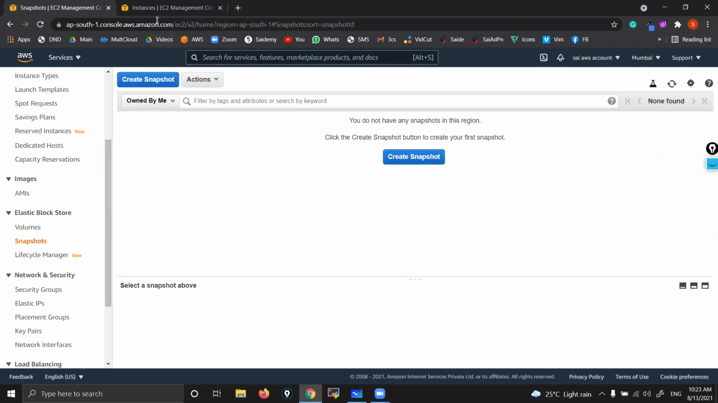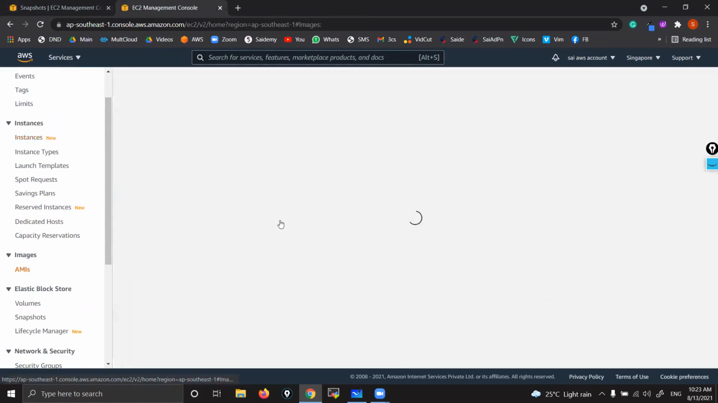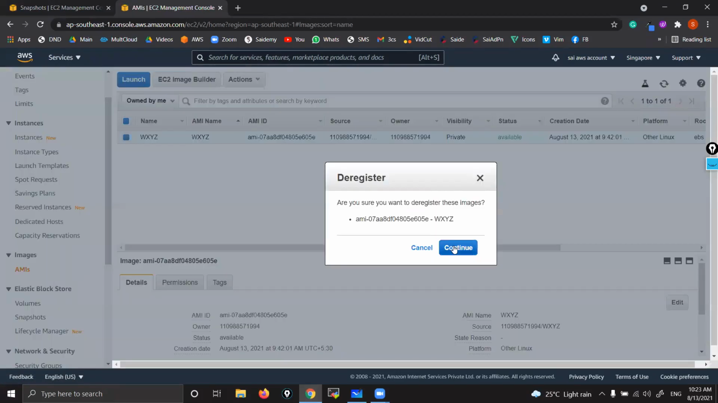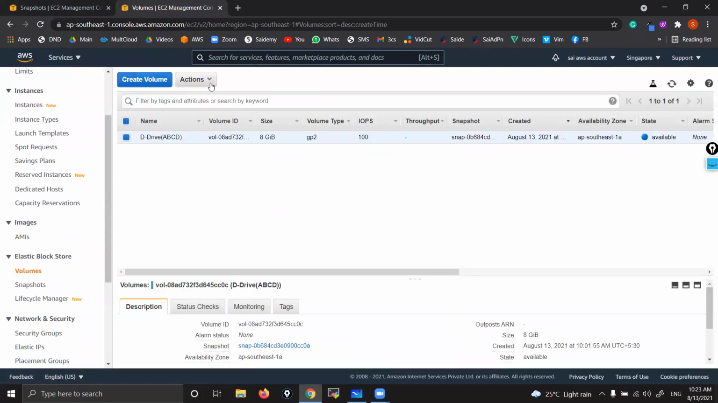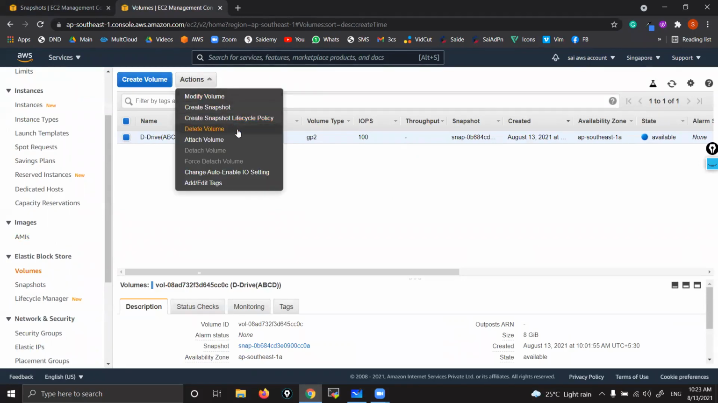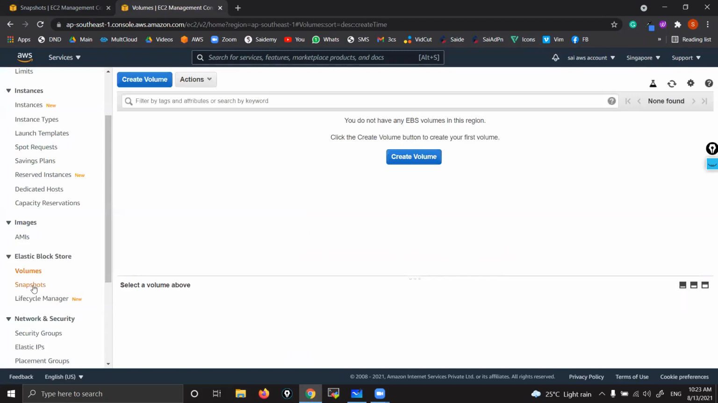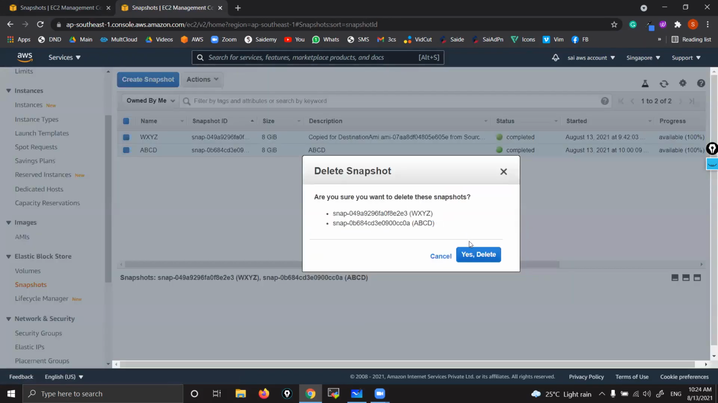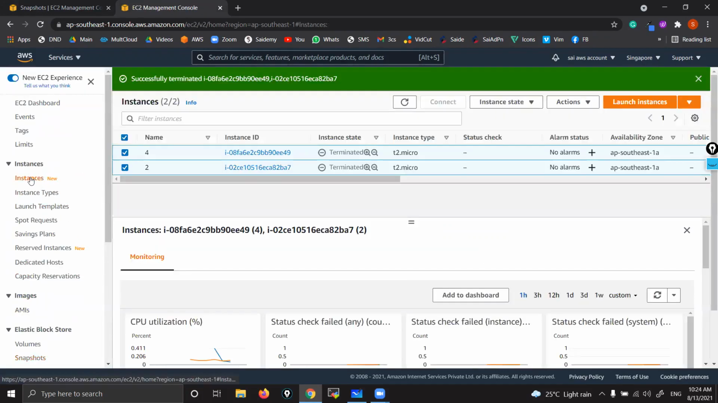That's it. Now do the same thing in Singapore. Now go to AMIs. Actions, Deregister. Then volumes. One volume, because that we attached later on. Delete. Then snapshots, delete. That's it. Now my account is pretty clean.